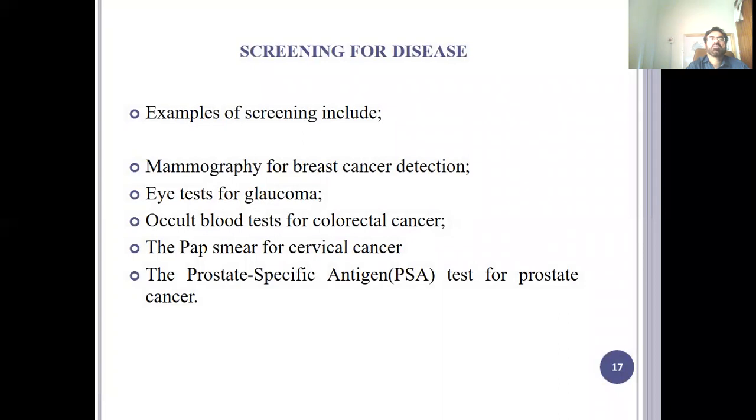Examples of screening include mammography for breast cancer detection, eye test for glaucoma, occult blood test for colorectal cancer, the pap smear for cervical cancer, and the prostate specific antigen test for prostate cancer. So these are some of the examples of screening tests performed to detect these kinds of diseases in individuals, and then an immediate action is taken to control their spread.